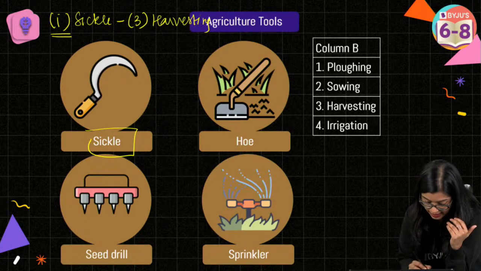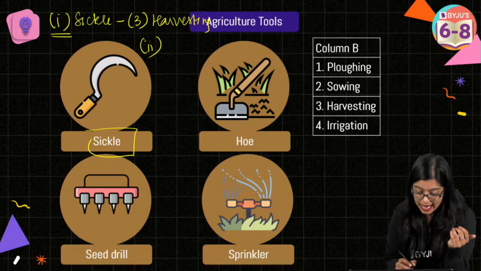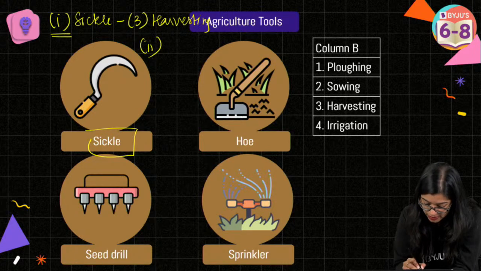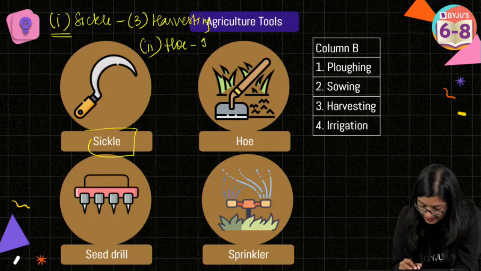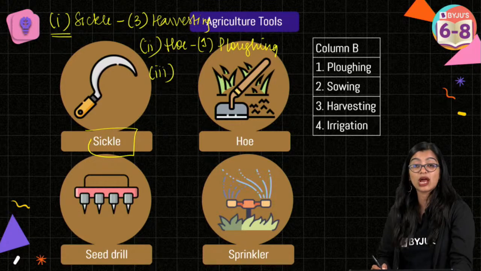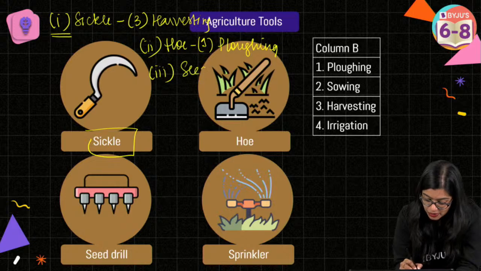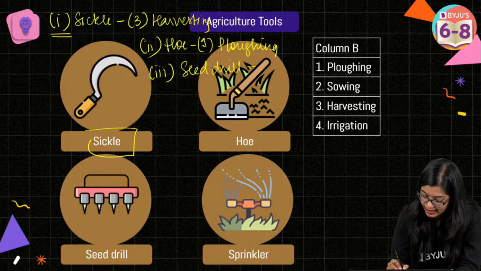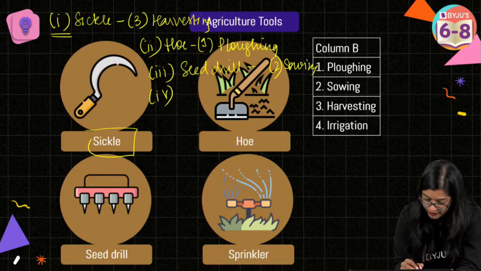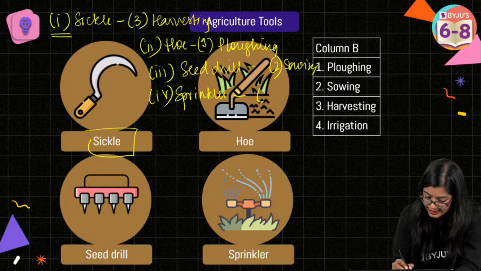Now the next one that you see is hoe. Yes. So option number 2 is hoe. What do we use a hoe for? Yes. So we will use a hoe for plowing, right? So we will match it to 1 here. So you will write hoe, match it to plowing, that is 1. Why am I writing all this on screen? Simply because you should understand how to write the answers. Pankaj, I am not ignoring you. I would have missed your question. Next we have seed drill, right? Now seed drill is matched with sowing. And last but not the least, you have option number 4, which is sprinkler, that you need to write and match it to option number 4, that is irrigation.